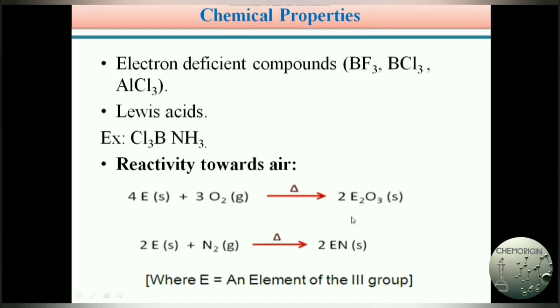3A group elements chemical properties. How 3A group elements, boron, aluminium, gallium, indium and thallium, react with other elements we can see here. In the chemical properties, generally 3A group elements form electron deficient compounds. These electron deficient compounds you are already familiar with and have already heard of.